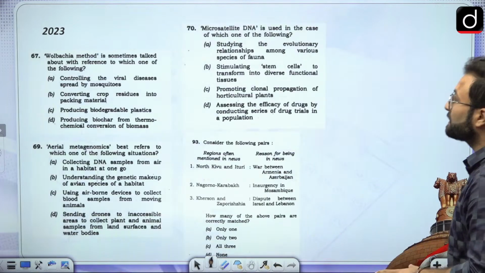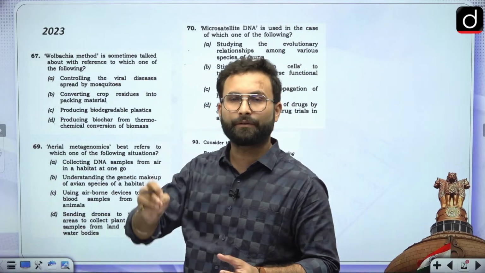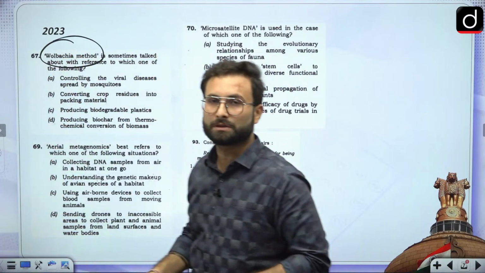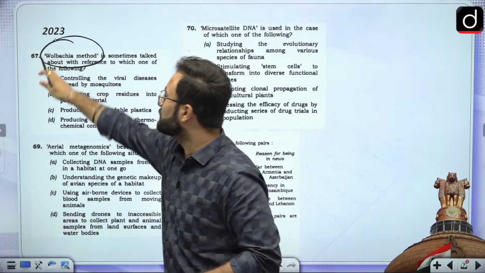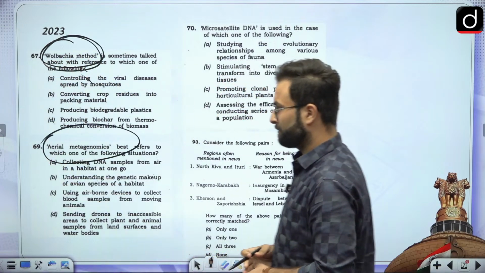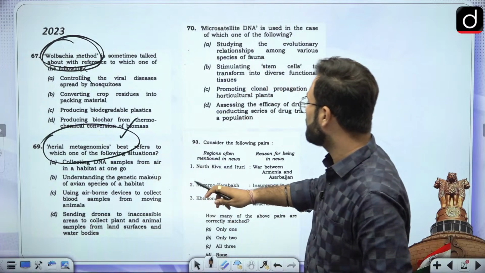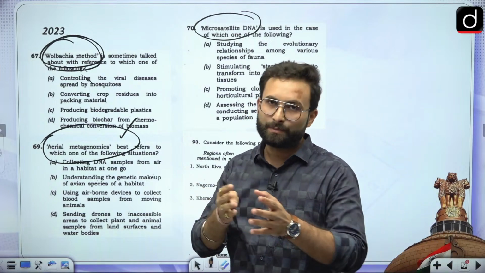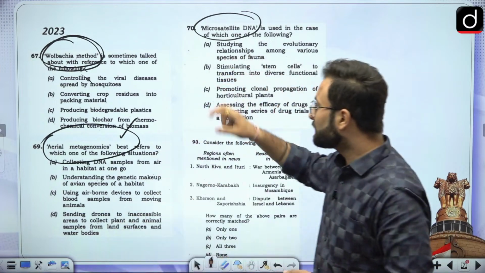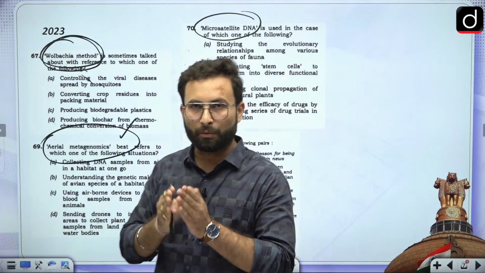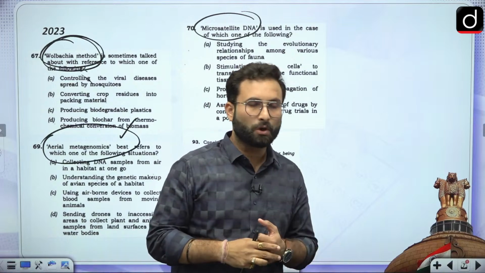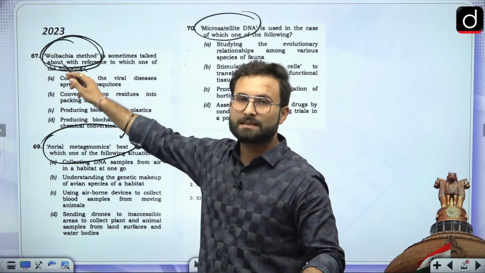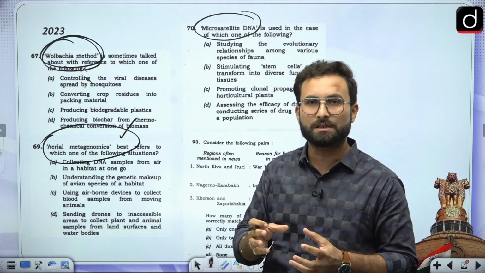Now moving further, when we are talking about current affairs, economy and science and tech, you will find they have asked about terminologies. In science and tech, they have asked about this particular method, aerial metagenomics. Other than that, there is microsatellite DNA. They are asking these terminologies, and the same pattern has been used in this paper as well. So these were certain things from 2023, where the options were changed. That options play is also there in the 2024 paper. In economy and science and tech, the same pattern follows: they have gone for terminology based questions as well.